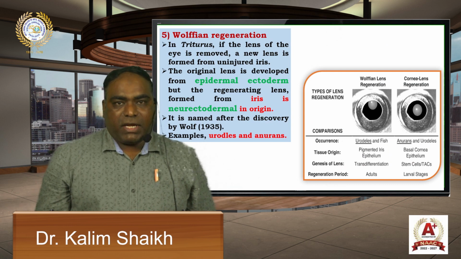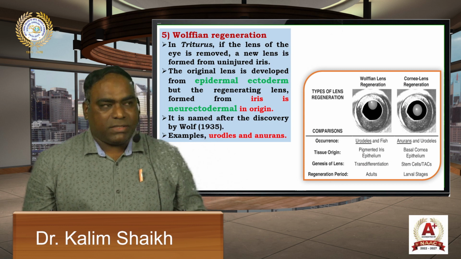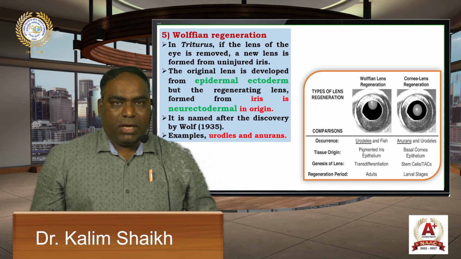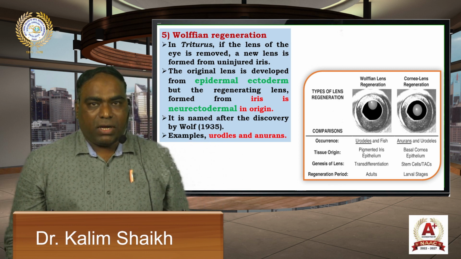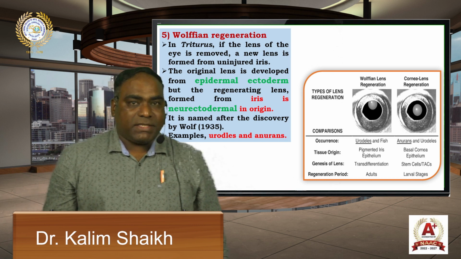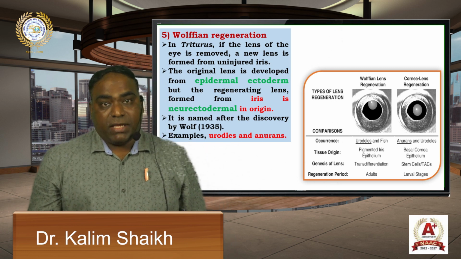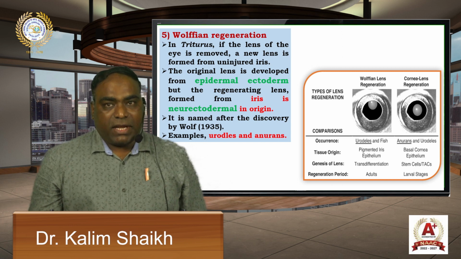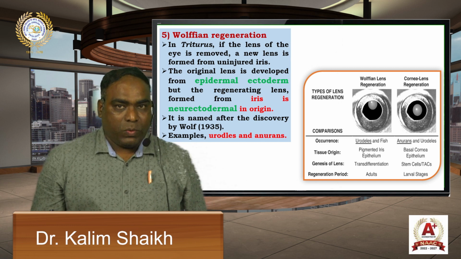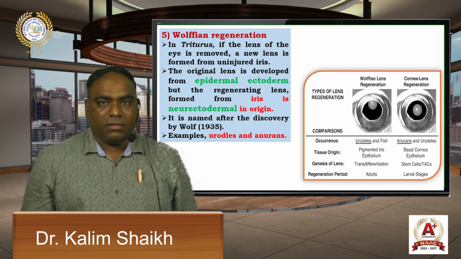The fifth type of regeneration is Wolffian regeneration. It is a special type of regeneration found in the Urodeles and Anurans. These are the amphibians. In the Triturus, if the lens of the eye is removed, a new lens is formed from the uninjured iris. The original lens is developed from the epidermal ectoderm, but the regenerating lens formed from the iris is neuroectodermal in origin. Thus, regeneration of the part of an organ from a tissue other than its original embryonic tissue is called Wolffian regeneration. The name is given after the discovery by Wolff in 1935.